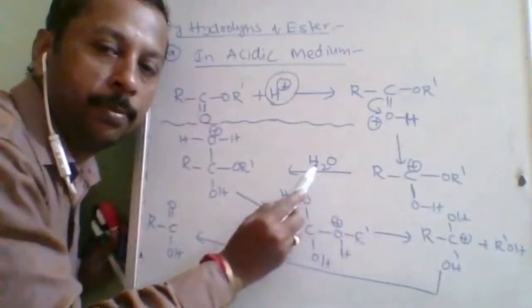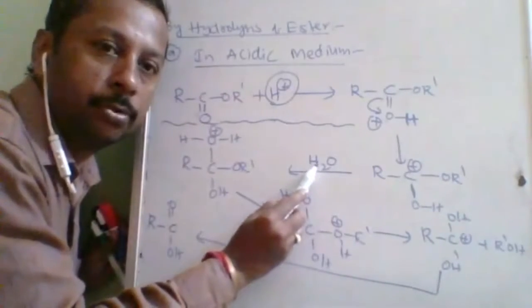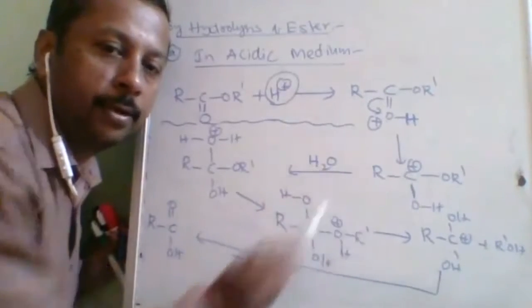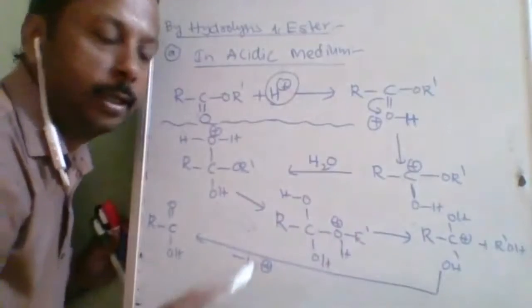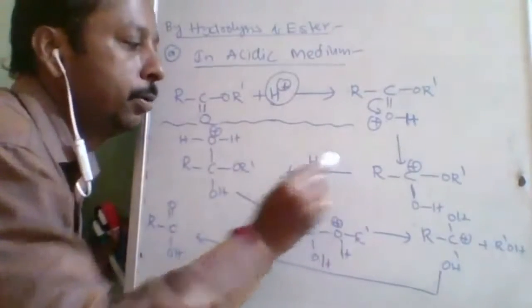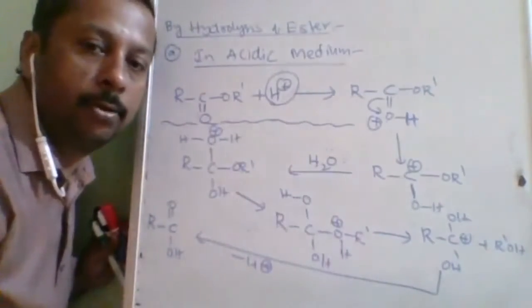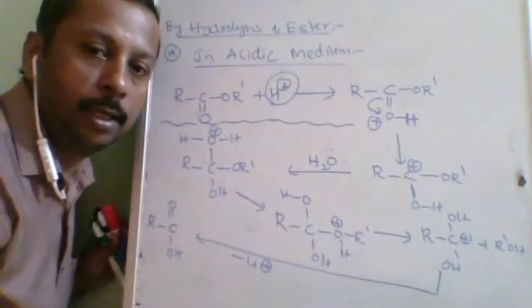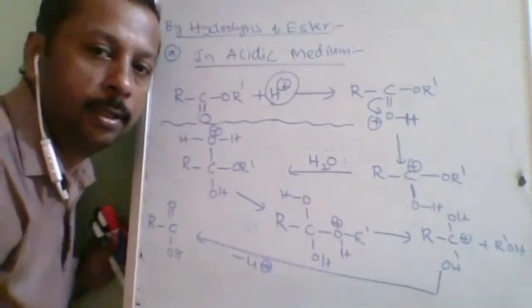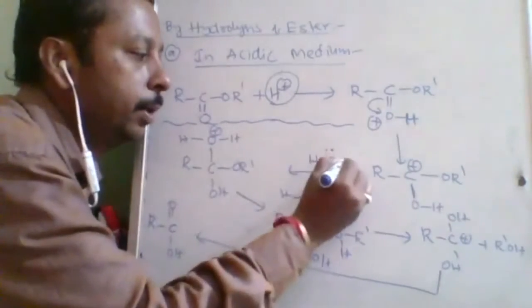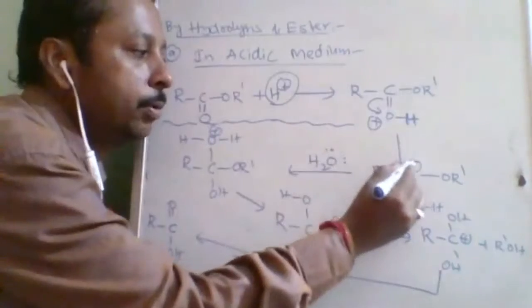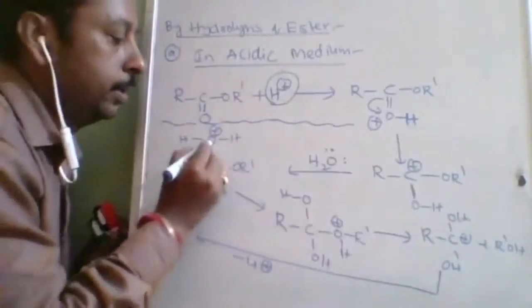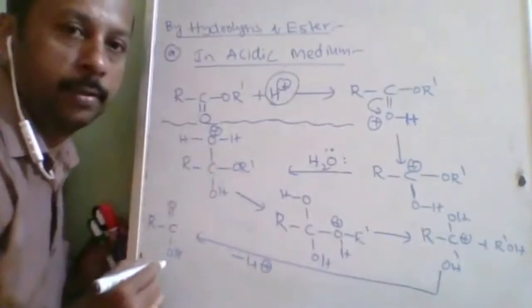So who is the person in front of it? It is H2O. Understood? So H2O reacts with the carboxylic acid. Now see, H2O is an electron rich reagent. So where will it go? Electron deficient site. Because of the lone pair, it wants to go to the electron deficient site here. Now this oxygen got a positive charge.